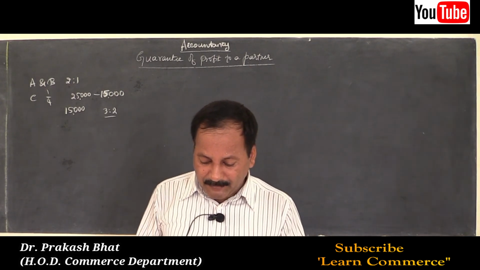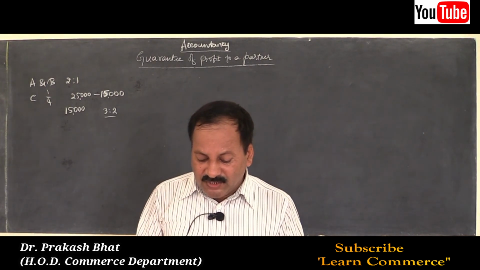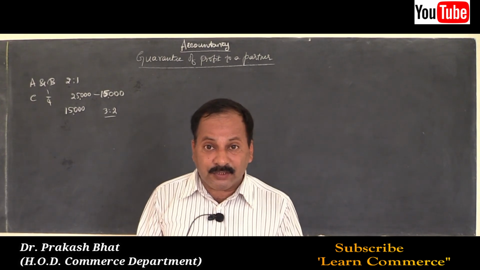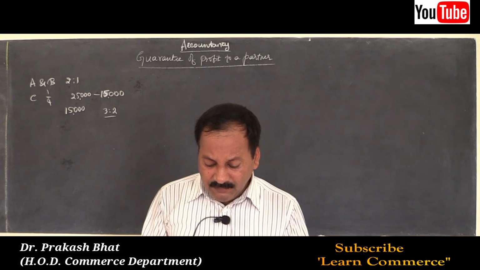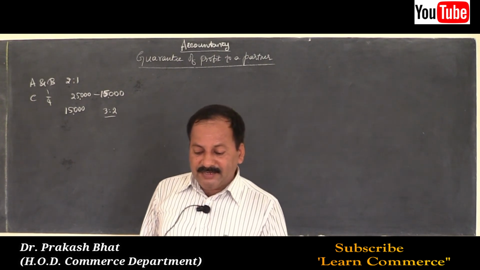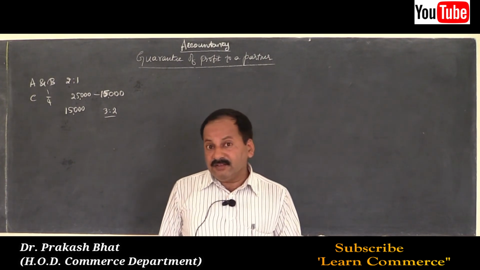Then total profits of the firm were rupees 90,000. 90,000 profits were earned by the firm. Calculate share of profits for each partner when the guarantee is given by the firm.